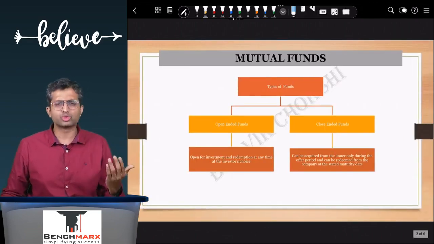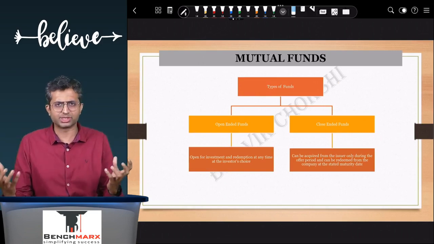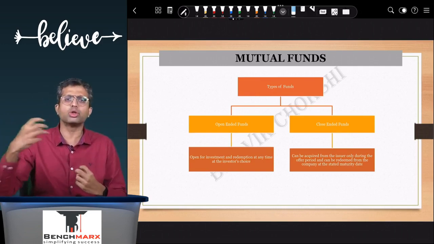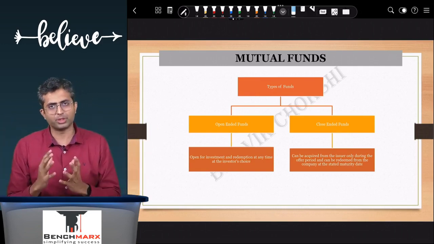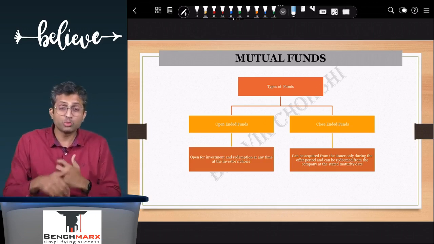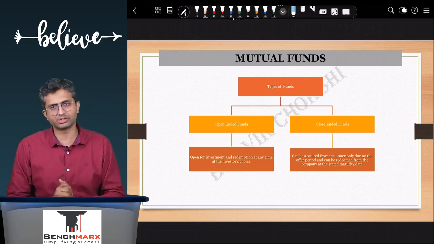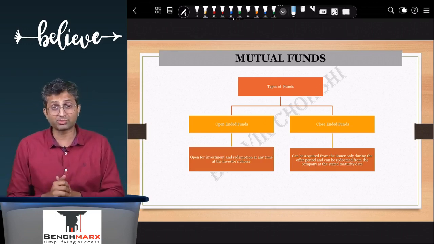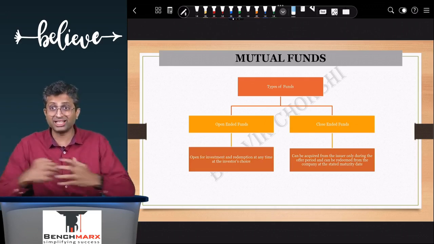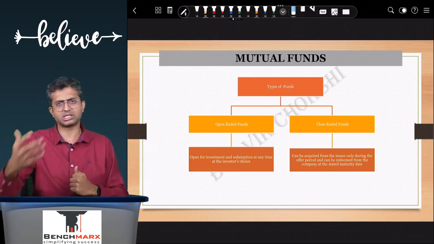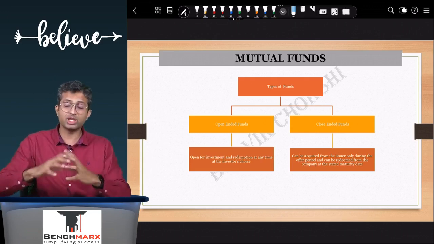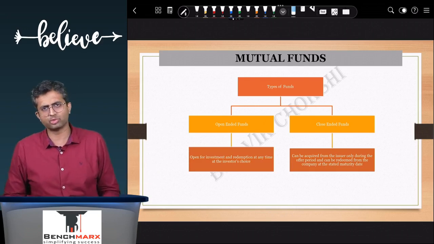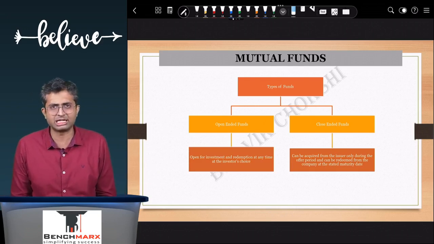So to start with, what is a mutual fund? A mutual fund is a collective investment scheme where the fund gathers small investments from a large pool of investors, gets experts to manage the fund and generates return for the investor. So this is very helpful for people who do not have really good investment expertise and do not have as much money to diversify fully, so they can invest in the mutual fund, and that mutual fund will invest the entire pool of money in a diversified group of assets. So this is just a general theory for the mutual funds, a very popular instrument in India and across the world as well.